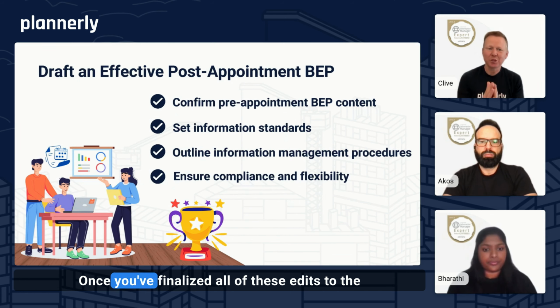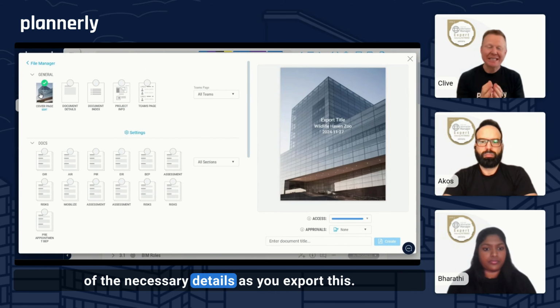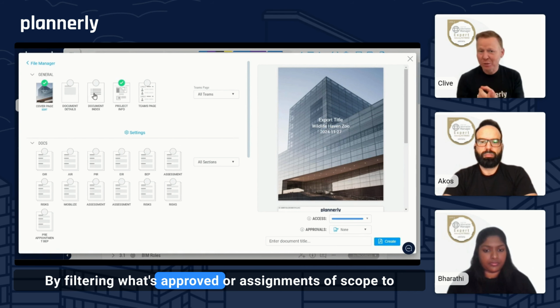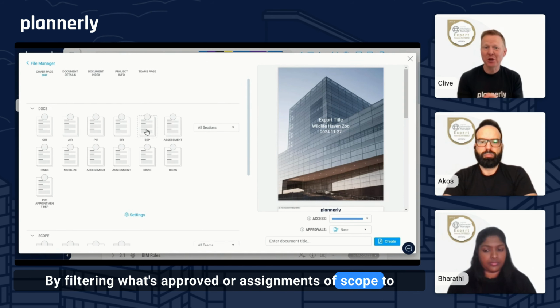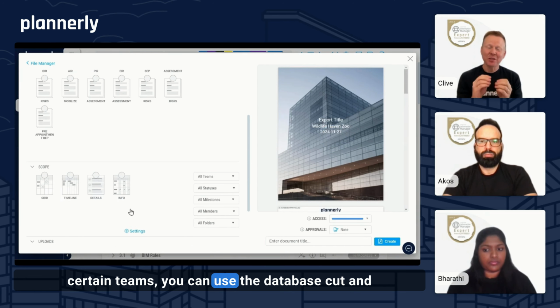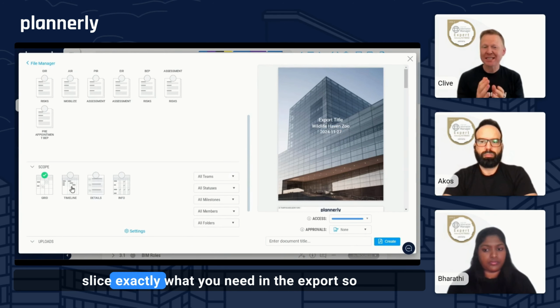Yep, absolutely. Once you've finalized all of these edits to the BIM execution plan, you can easily export the document, and Planoly gives you the flexibility to include all of the necessary details as you export this by filtering what's approved or assignments of scope to certain teams. You can use the database, cut and slice exactly what you need in the export so that you get the right parts of the puzzle as you create every single document that you export from Planoly.